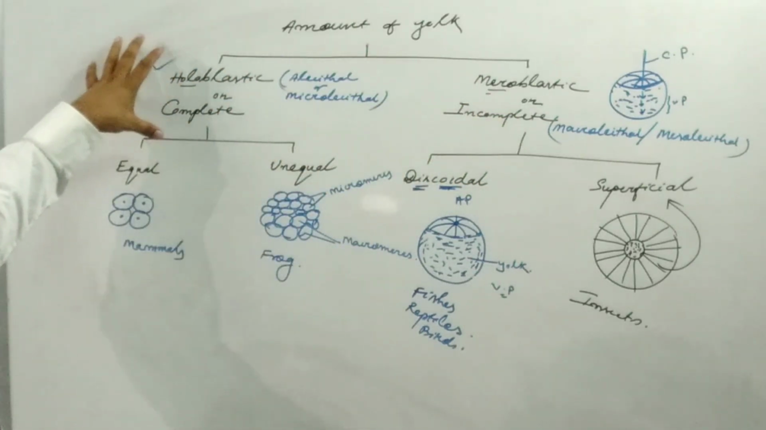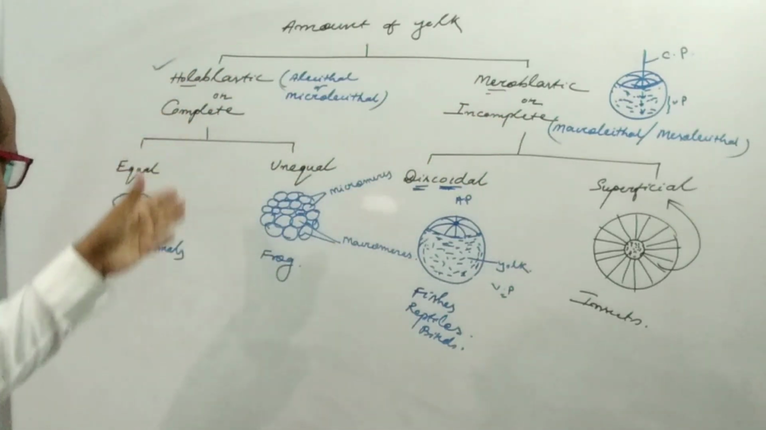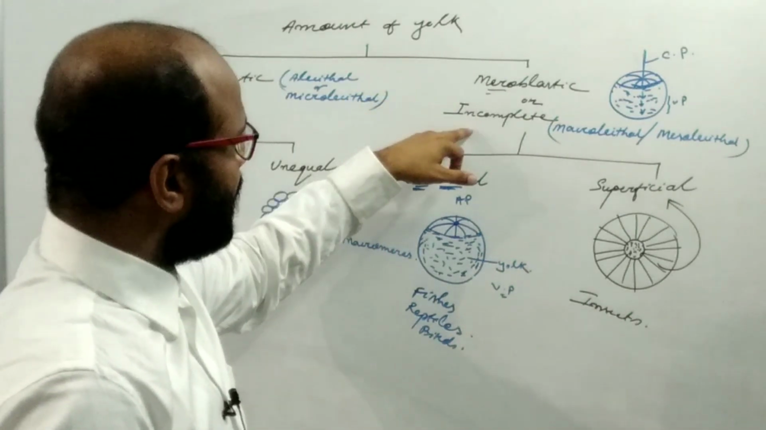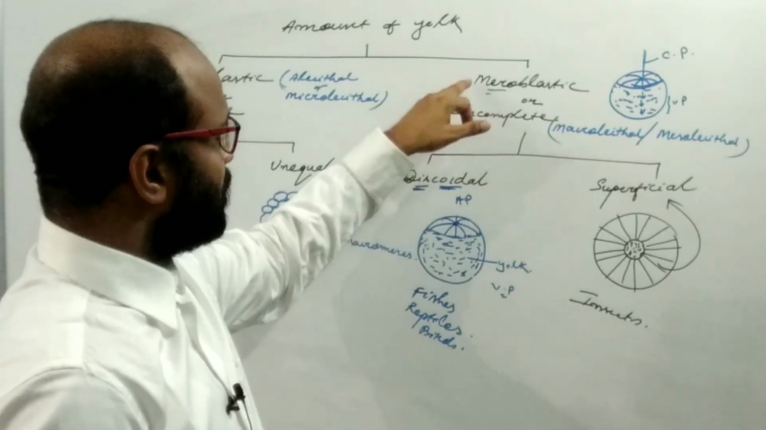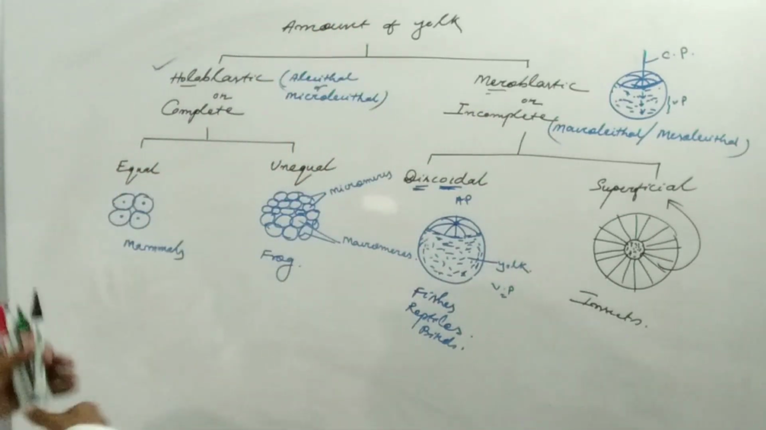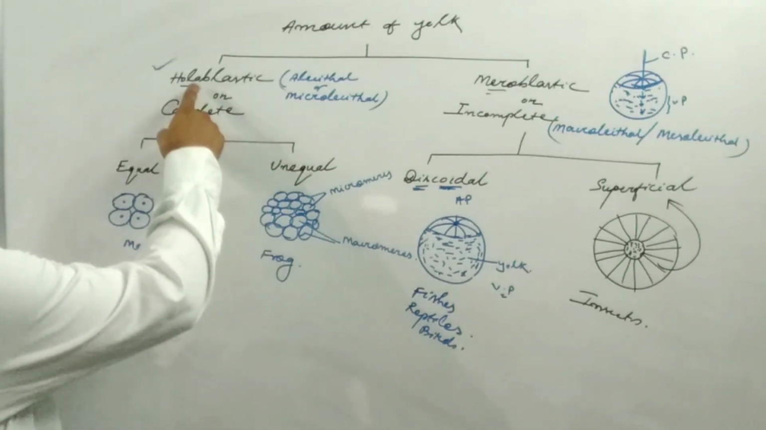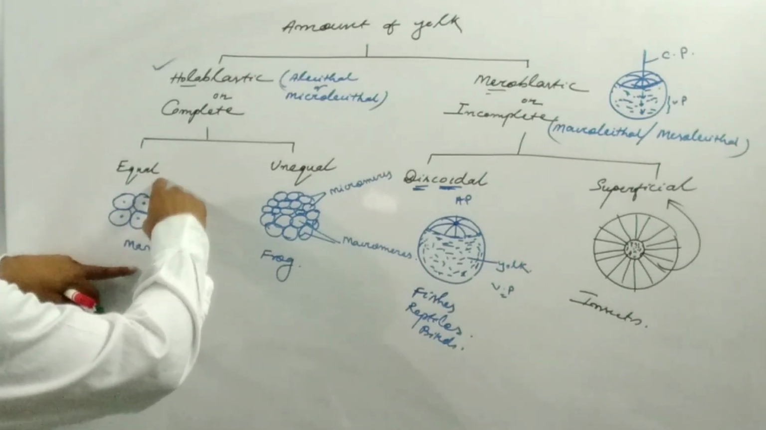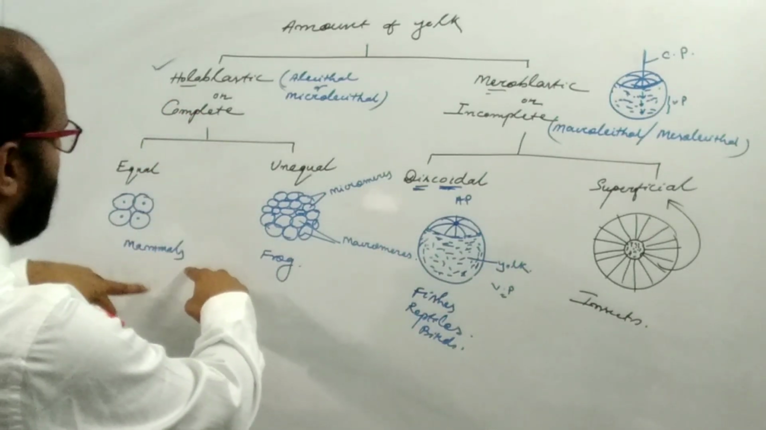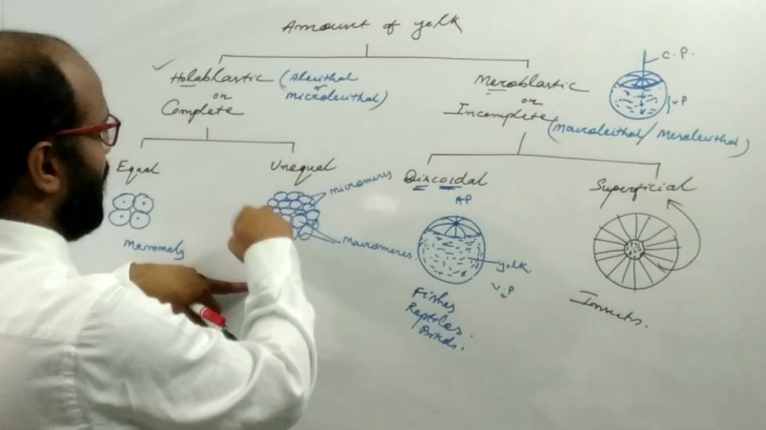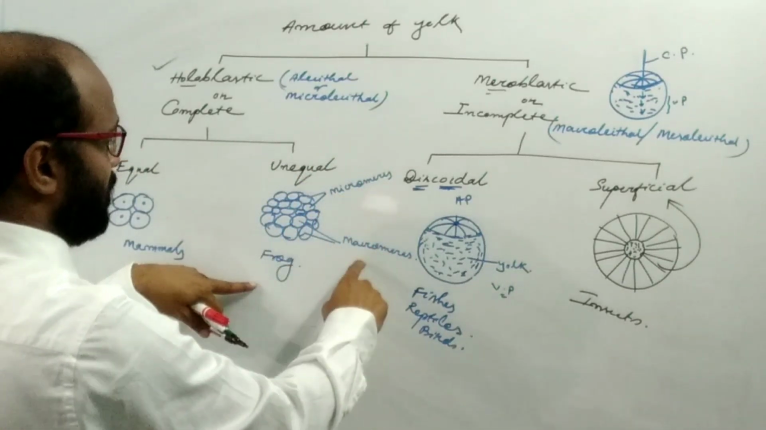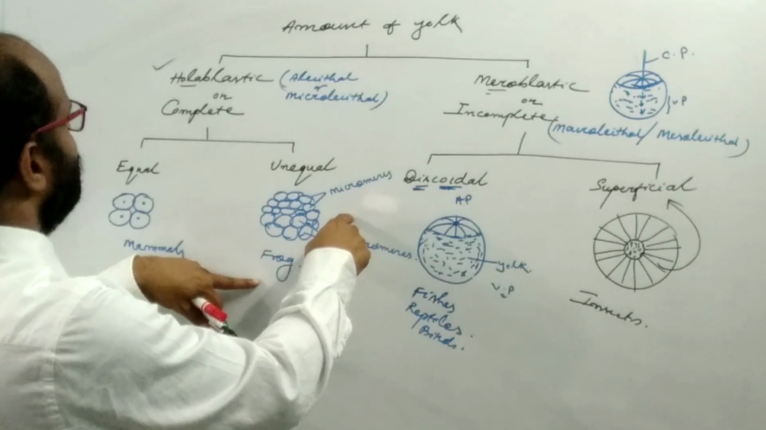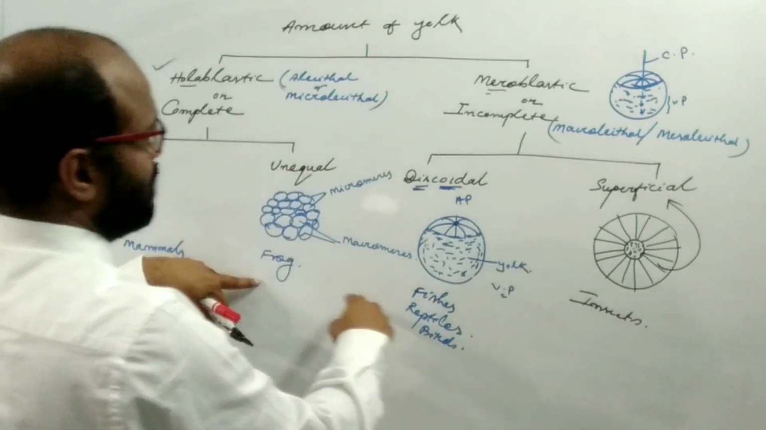If the zygote divides completely into blastomeres, then it is known as holoblastic or complete. If it divides incompletely, then it is known as incomplete or meroblastic cleavage. It may be equal or unequal. By holoblastic cleavage, if blastomeres of equal size are formed, it is known as equal holoblastic cleavage, found in mammals. If unequal sized blastomeres are formed, suppose micromeres and macromeres, then it is known as the unequal type of holoblastic cleavage, found in frog.